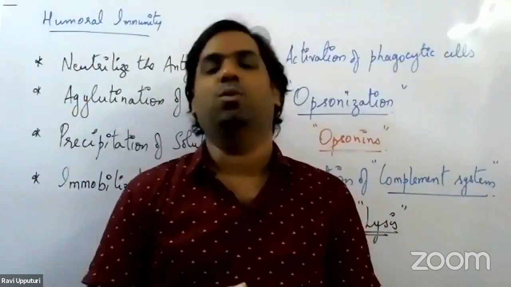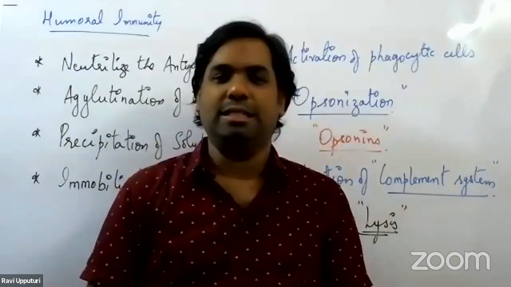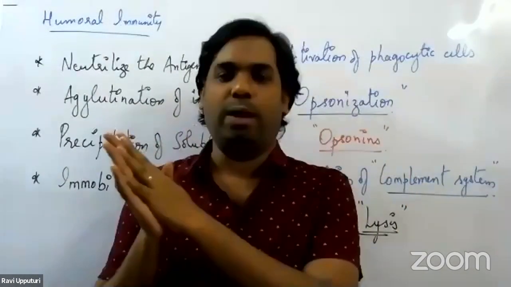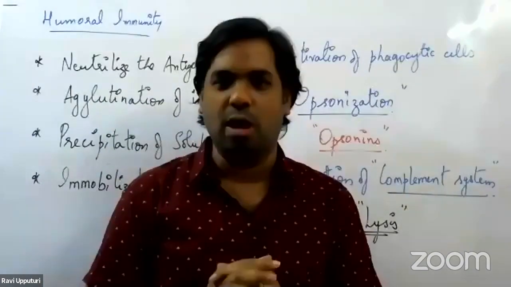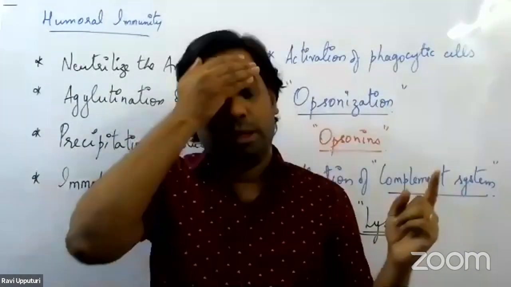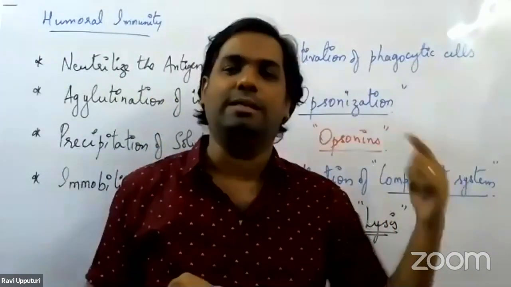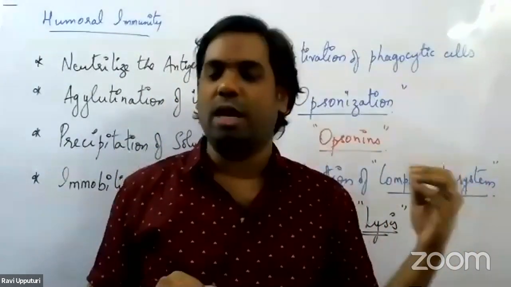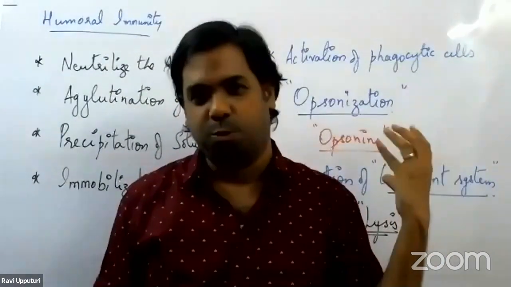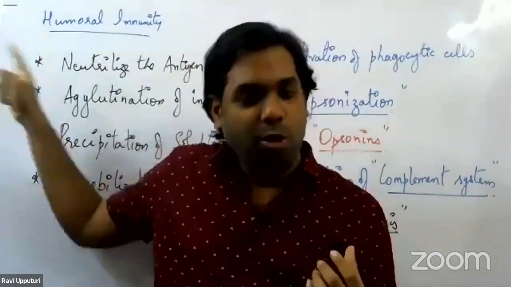So with this, we are done with our topic of cell-mediated immunity as well as the humoral immune response. Cell-mediated immunity is mostly T-cell-mediated immunity, along with the antigen-presenting cells, which are involved in bringing about the immune response. Second, we have humoral immunity.